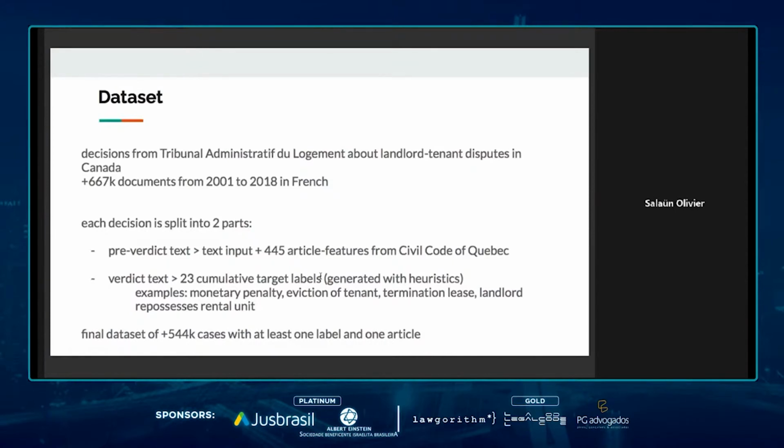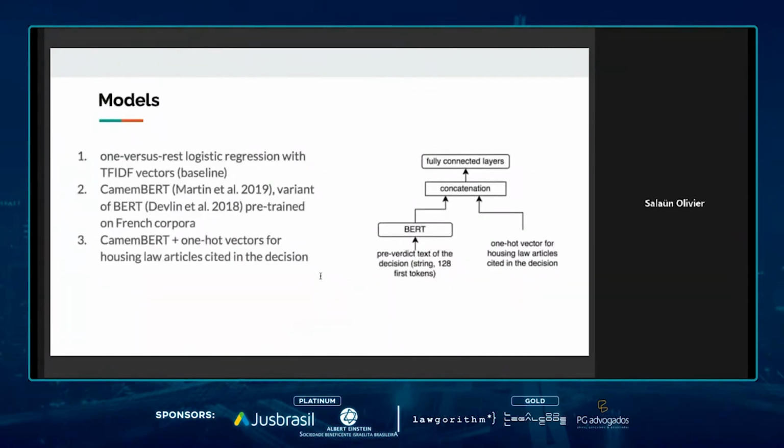Eventually, we removed from our dataset all of the decisions for which we couldn't identify any verdict label, or from which we couldn't extract any meaningful housing law article. In terms of models, we picked three. Our baseline is one-versus-rest logistic regression with TF-IDF vectors. Then we have a CamemBERT model, a variety of the BERT model pre-trained on French corpora. And finally, we used a combination of CamemBERT with one-hot vectors that encode whether some law articles are cited or not in the original decision.